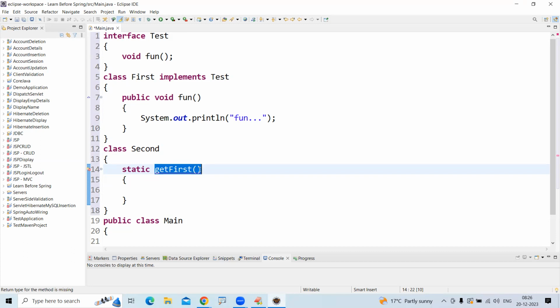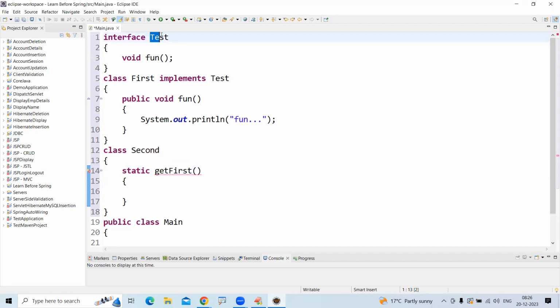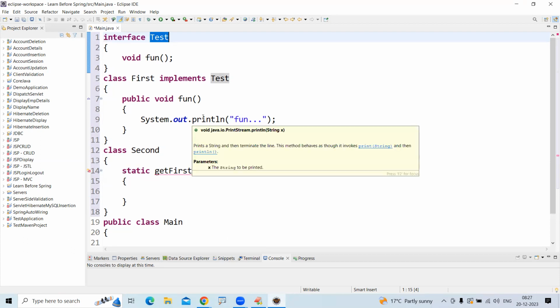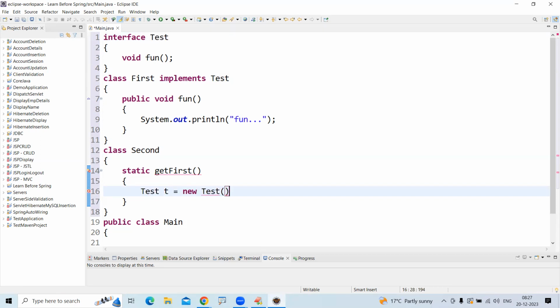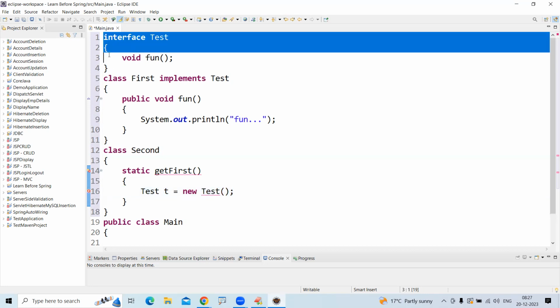Remember, getFirst is always returning an interface object. See, but can you create an object for an interface? Test t = new Test. Will it allow? No, because it is an interface.